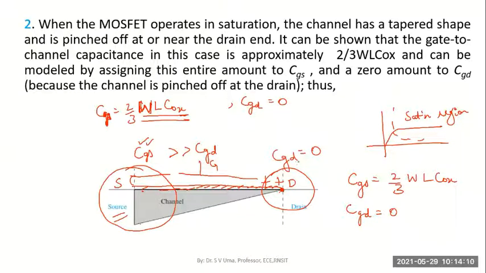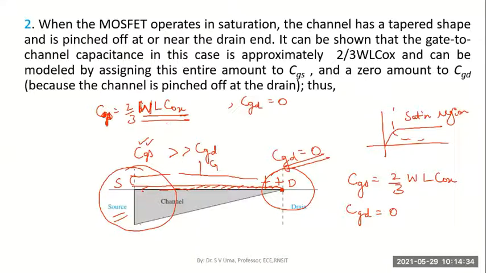So naturally, the capacitance at the drain end, CGD, becomes zero, whereas the capacitance from gate to source will be higher. As a general rule, we will assume this gate to source capacitance to be 2/3 of the total oxide layer capacitance WL into Cox.